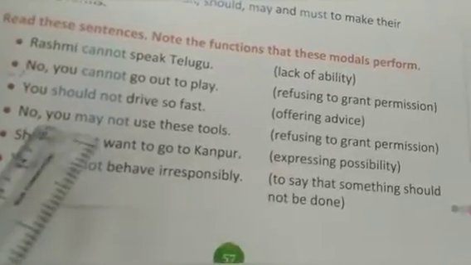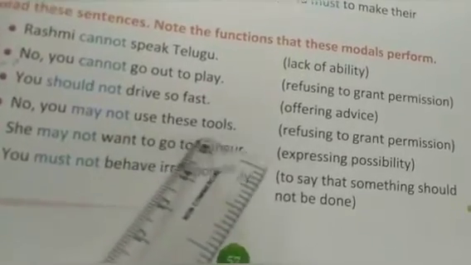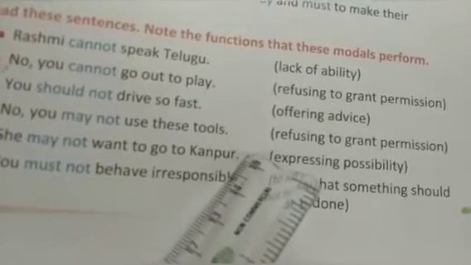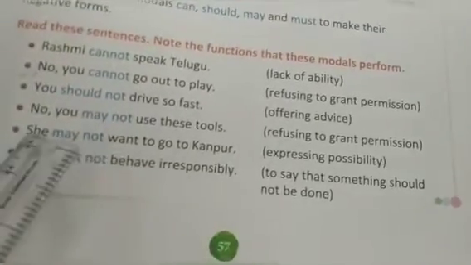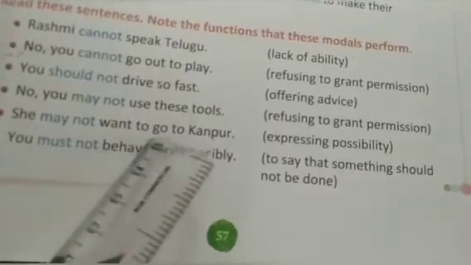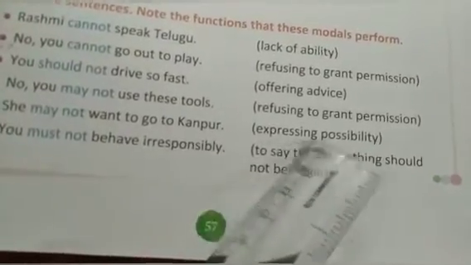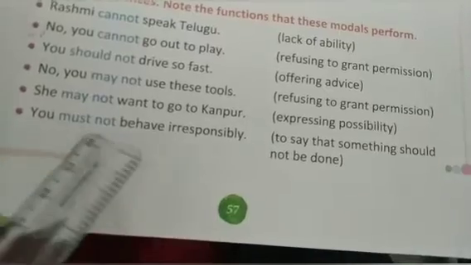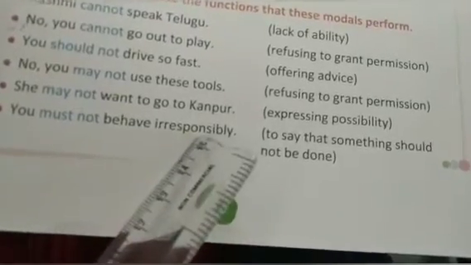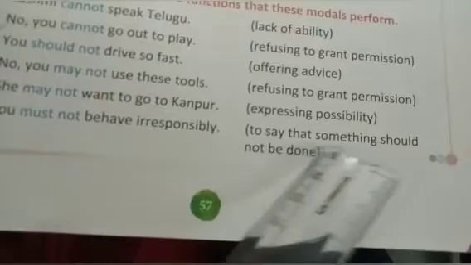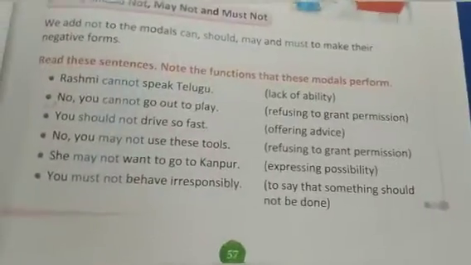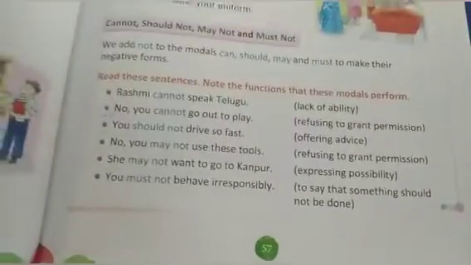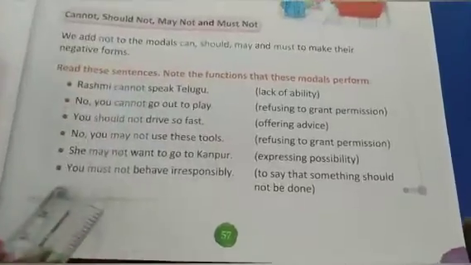Offering advice. No, you may not use these tools. Refusing to grant permission. She may not want to go to Kanpur. Expressing possibility. You must not behave irresponsibly. To say that something should not be done. So, this is the use of can, may, should, and must, and these are the negative forms of these modals.